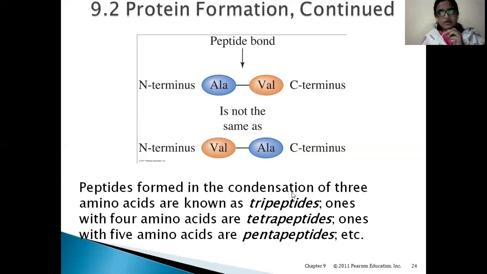Peptides formed in the condensation of three amino acids are called tripeptides. Four amino acids make tetrapeptides, five amino acids make pentapeptides. So whatever the number of amino acids, based on that number we give a name to that peptide. If it has 3 amino acids, we call it a tripeptide. If it has 4 amino acids, tetrapeptide. 5 amino acids, pentapeptide, etc.